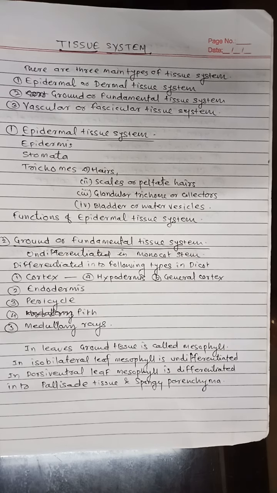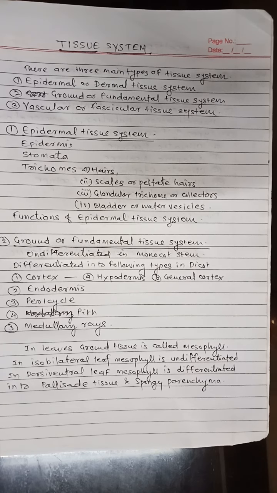Then bladder or water vesicles. In some plants, the trichomes are expanded into water-containing cells. These cells occur in young leaves and stems and look like drops of ice.